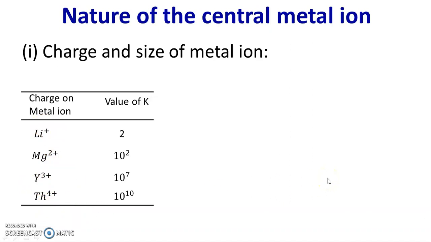Now, not only the charge carried by the metal ion affects the stability of the complex, but the size of the metal ion also affects the stability. The ionic radius is inversely proportional to the stability of hydroxo complexes of alkaline earth metal ions.